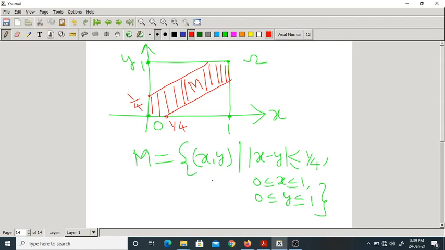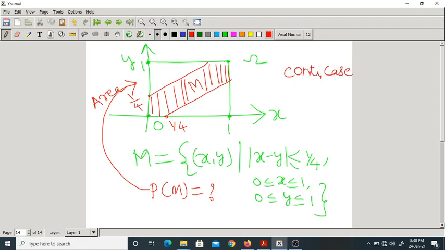For this event, we have to find a probability, right? What is the probability of this event M? To find a probability in the continuous case, we go for something called area. If it is discrete, we don't have any problem. If it is continuous, we should go for area. So we have to find out this area. Can you tell me what that area is?